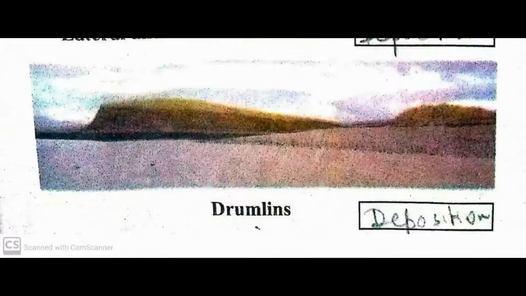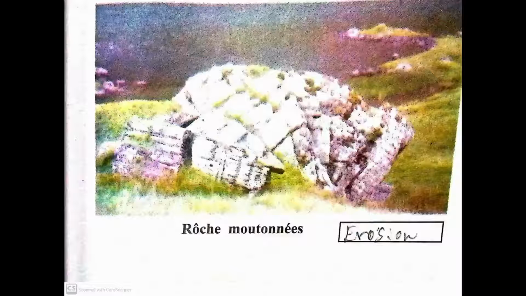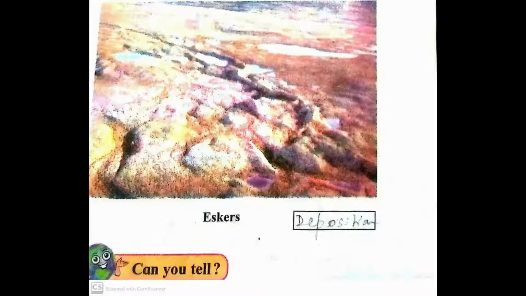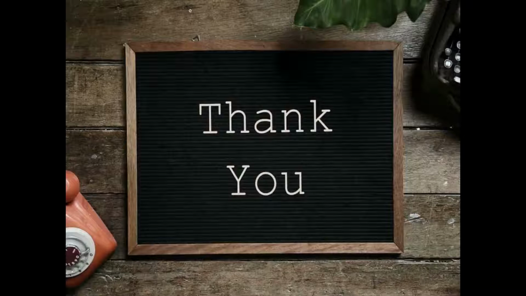Page number 33, U-shaped valley. It is the erosional work of a glacier. Next one, lateral and medial moraines. This is the depositional work of a glacier. Next one, drumlins. Drumlins are also the depositional work of a glacier. Next one, roche moutonnées. It is the erosional work of a glacier. Hanging valley. A hanging valley is also the erosional work of a glacier. And eskers. Eskers are the depositional work of a glacier.